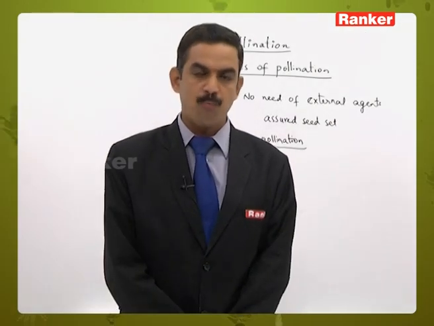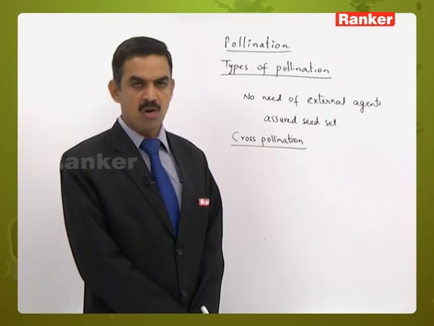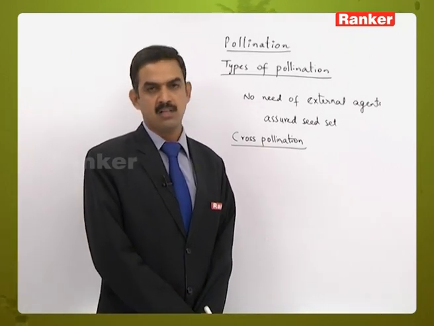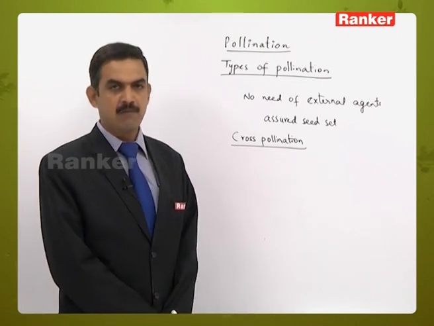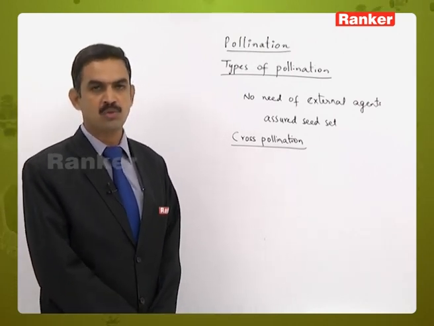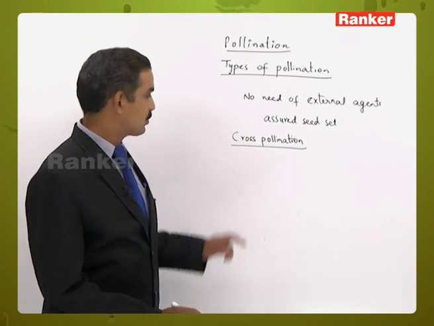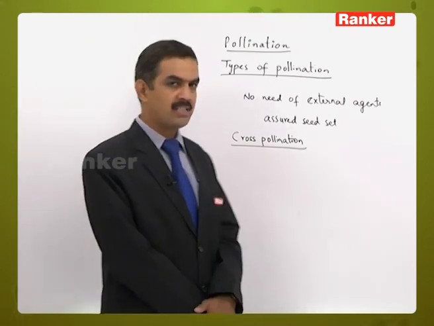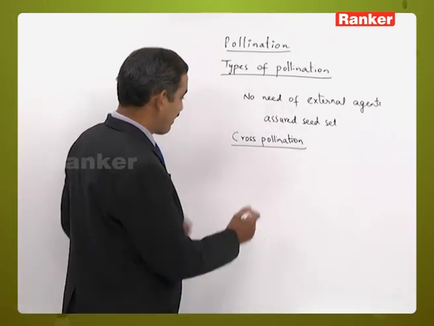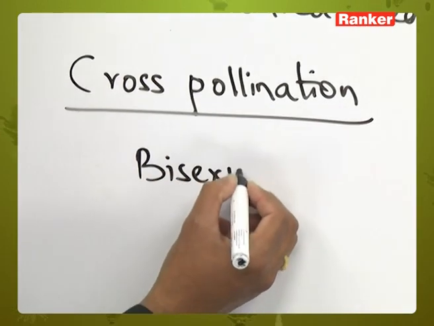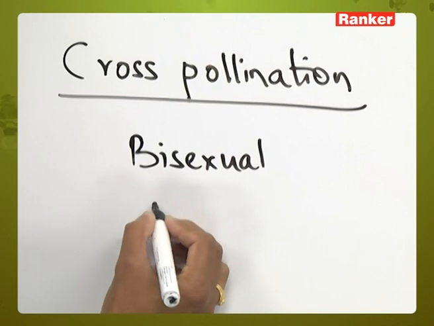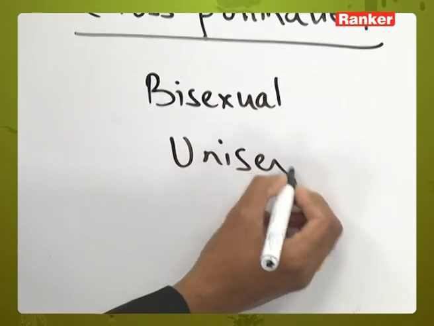Cross-pollination means the transfer of pollen grains from anther to the stigma of different flowers. They may be present on the same plant or on a different plant. If they are present on different plants, they should belong to the same species. That is a primary requirement in cross-pollination. And one more thing, cross-pollination may occur either in bisexual flowers or in unisexual flowers.